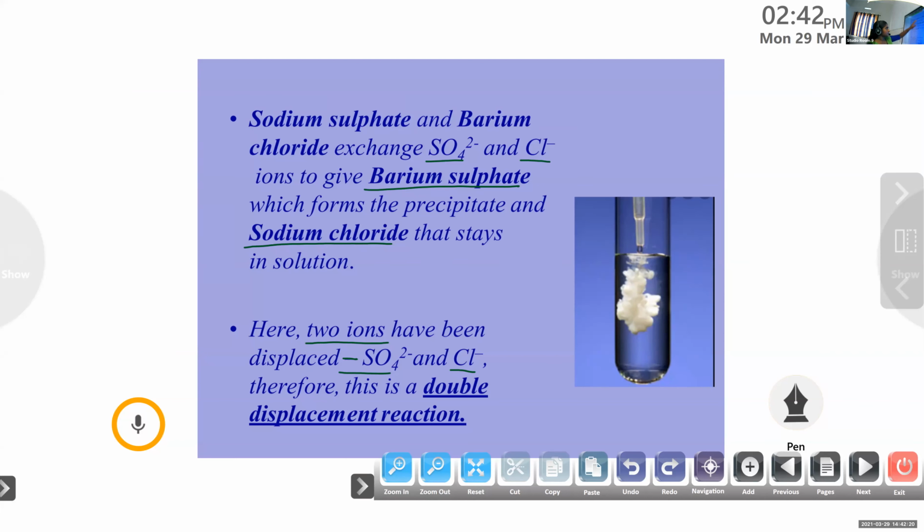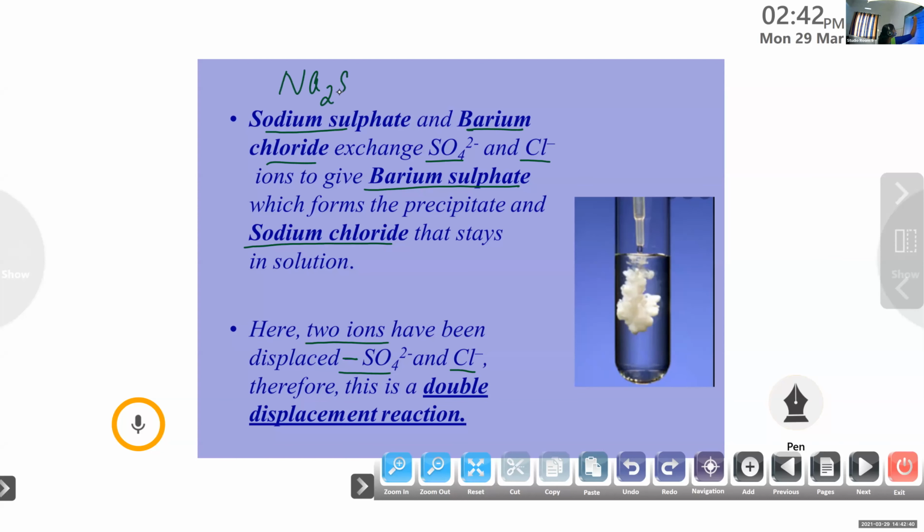Ma'am, can you explain the first point? Which one, Lakshmi? First point. Okay, this sodium sulfate and barium chloride, these are the reactants, right? That is Na2SO4, then barium chloride, BaCl2. These are the reactants.